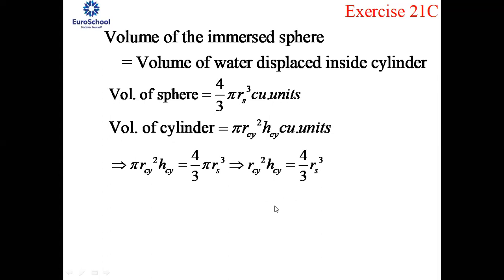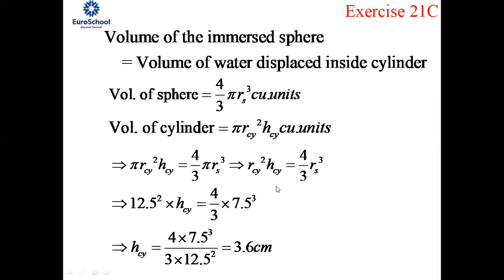So what do we need to calculate? You need to calculate H_cy. So you can have H_cy alone on one side and bring all the other terms to the other side, as all the other terms are known to us. You can give the substitutions and find out the height of the cylinder with which the water has come down, or else the variation in the height of the cylinder. Is that clear? Is it okay, everyone?